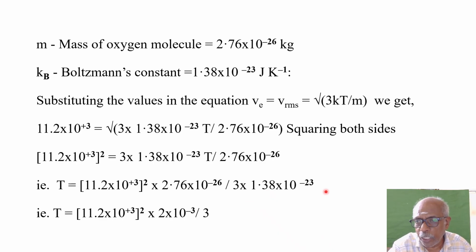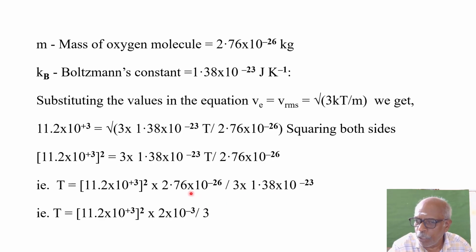You just look at this value. This is nearly 1.4. This is nearly 2.8. Why should you look at this? You refer table 14. 1 into 14, 14. 2 into 14, 28.